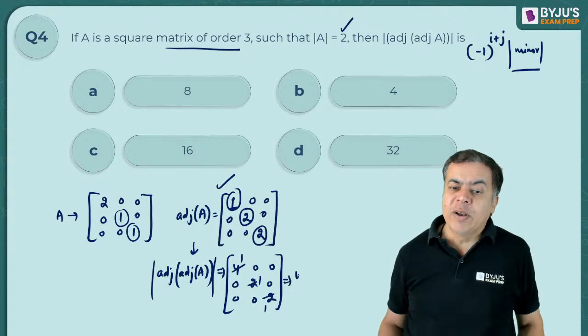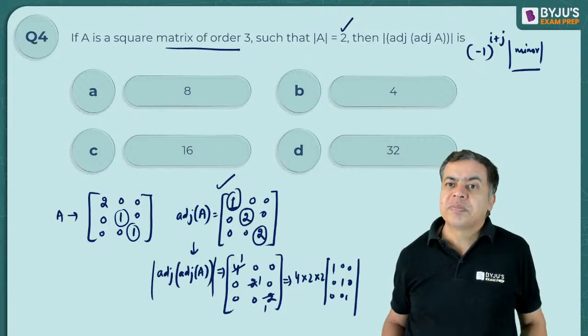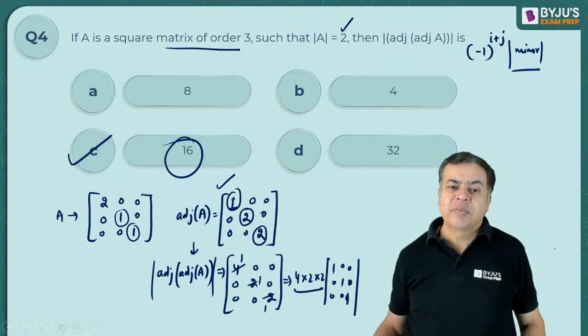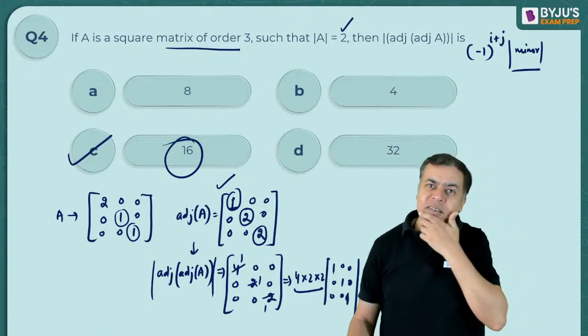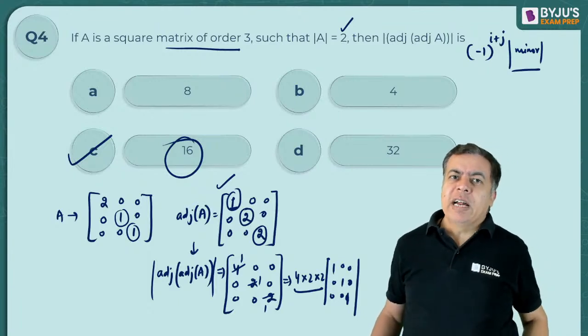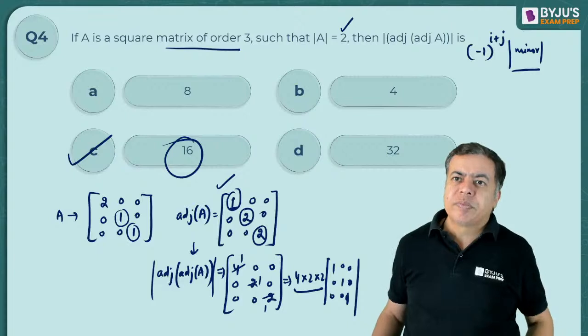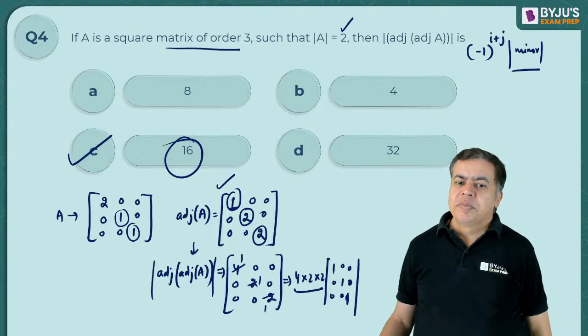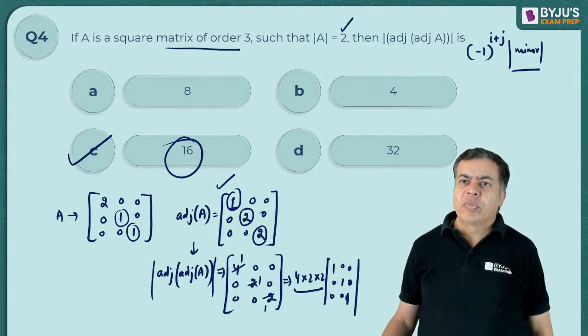So it will become 4 into 2 into 2 into the identity with 1 1 1 on the diagonal and 0 elsewhere. The diagonal is 1 1 1, that is unity. So 4 into 4, it will be 16. You know how to calculate the determinant value. So this is going to be 16.